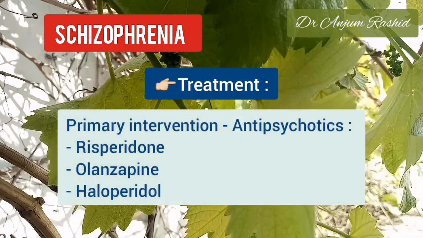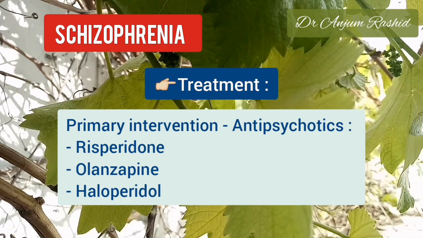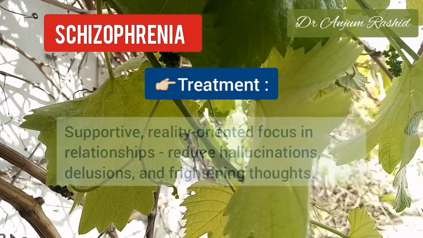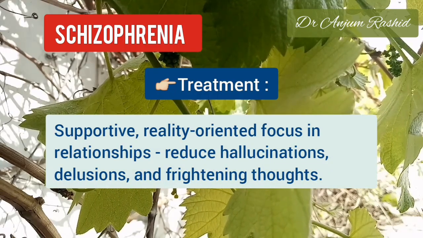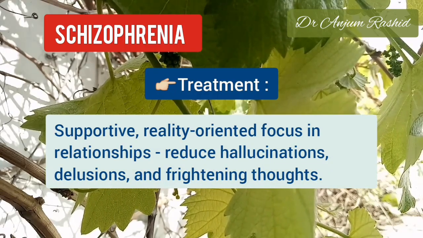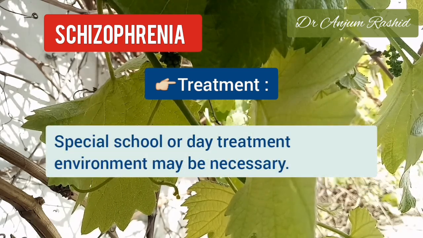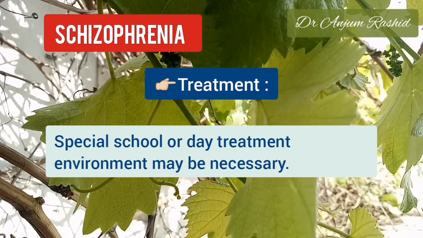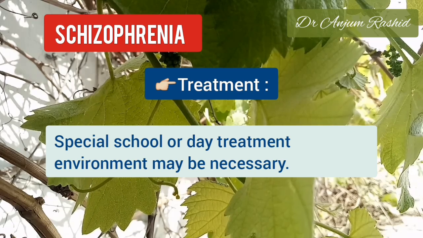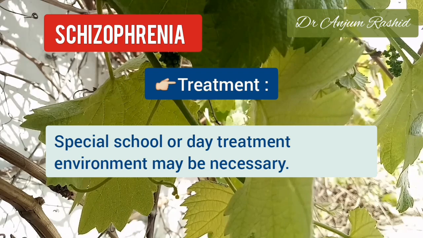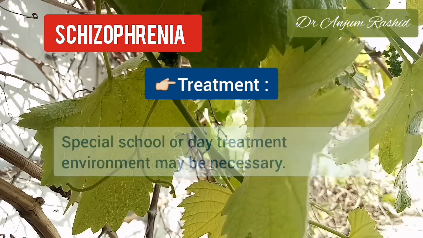Now, antipsychotic medication, for example, risperidone, olanzapine, and haloperidol are the primary psychopharmacologic intervention. In addition, a supportive, reality-oriented focus in relationships can help to reduce hallucination, delusion, and frightening thoughts. A special school or day treatment environment may be necessary depending on the child's or adolescent's ability to tolerate the school day and classroom activities.